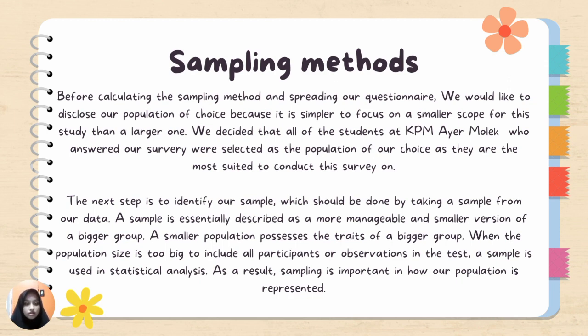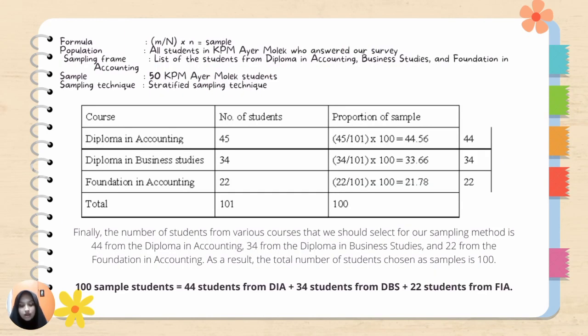The next step is to identify our sample, which should be done by taking a sample from our data. The strategy that we will use to determine our stratified sampling method is outlined here. We firstly gathered all of our data, including the population, sample, and sampling frame. Finally, after gathering all of the necessary information, we proceed to create a table, as shown at this slide, for calculating the sample using the formula below. The number of students from various courses that we should select for our sampling method is 44 from the Diploma in Accounting, 34 from the Diploma in Business Studies, and 22 from the Foundation in Accounting. As a result, the total number of students chosen as sample is 100.